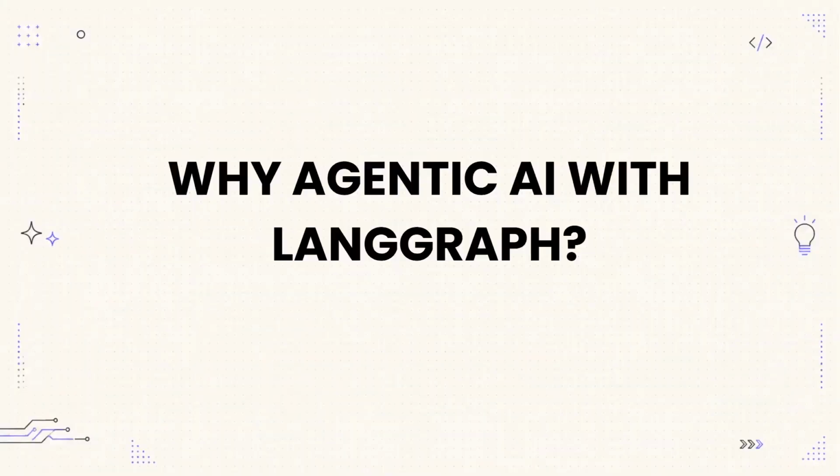So now the question comes, why agentic AI using LangGraph? Before we start writing any code, let's answer one important question. Why are we even learning agentic AI? The answer is simple. Modern AI applications are no longer just one prompt and one response. Imagine you are building an AI travel assistant that doesn't just answer a question, it researches flights, compares hotels, checks weather, calculates the budget, books the tickets, and if one API fails, it automatically retries or chooses another option. That's not a simple chatbot anymore.